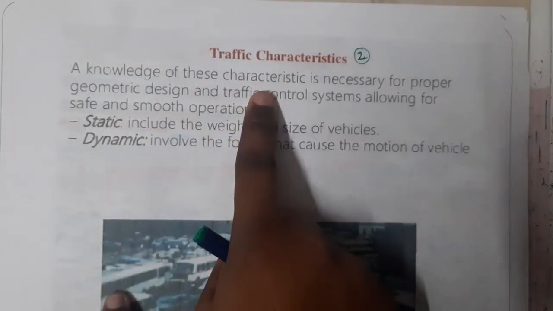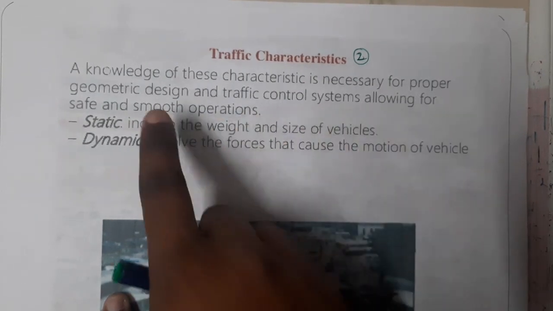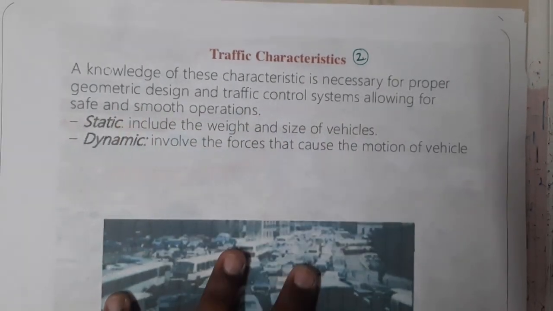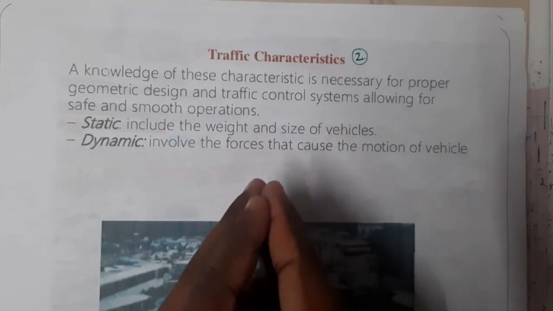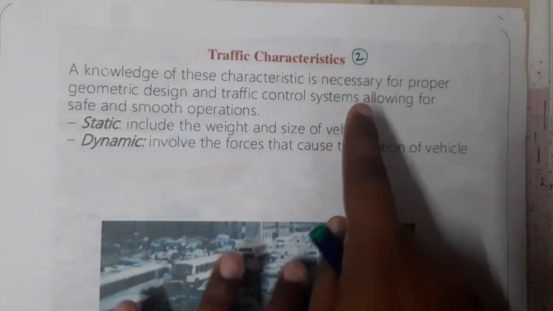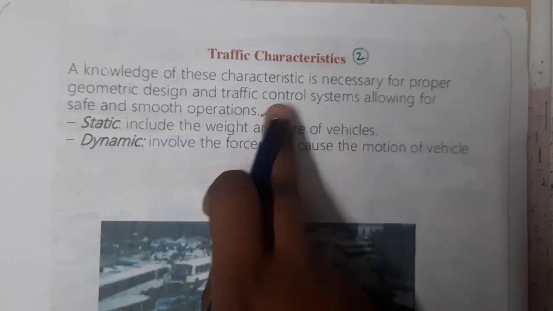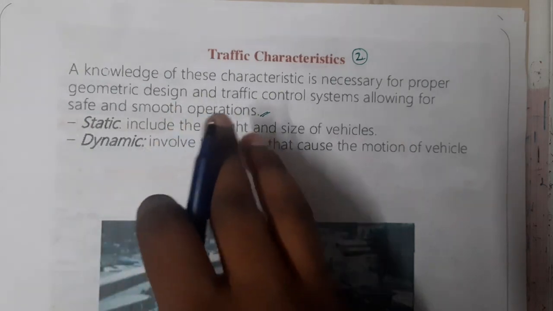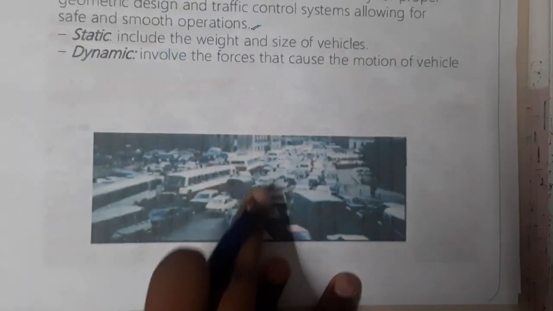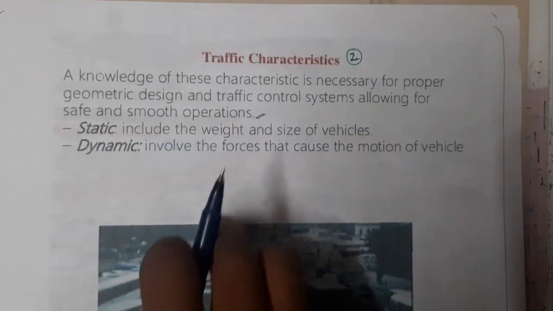A knowledge of these characteristics is necessary for proper geometric design and a traffic control system, allowing the safe and smooth operations. Whenever we want to manage the traffic, we always need the values, so we need a proper idea about the things. If you want to construct a proper way or path, you need to first of all have a clear idea about them.